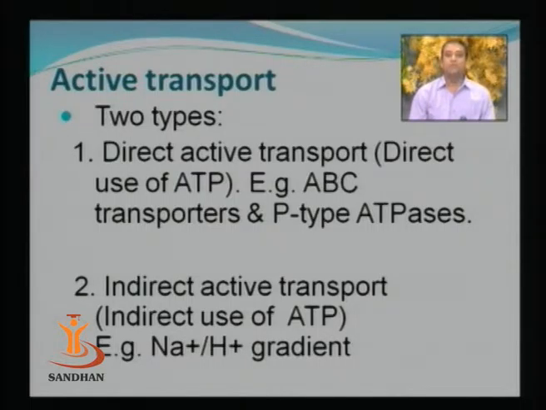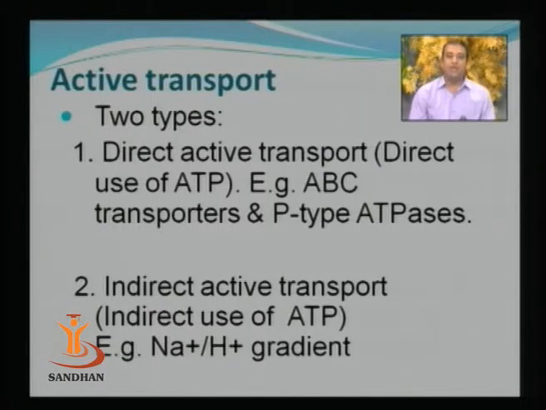Now again, active transport processes are divided into two different types. As we discussed earlier, for active transport of nutrient, energy has to be spent, and depending upon the source of this energy, the active transport processes are of two different types. The first type is the direct active transport process. As the name suggests, it is direct active transport. So the source of energy is ATP. The energy directly from the ATP will be used to carry out such type of transport process.